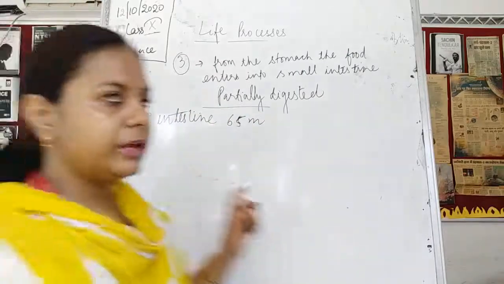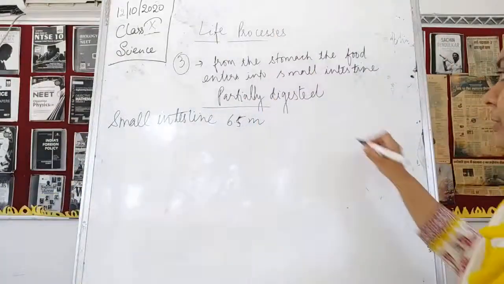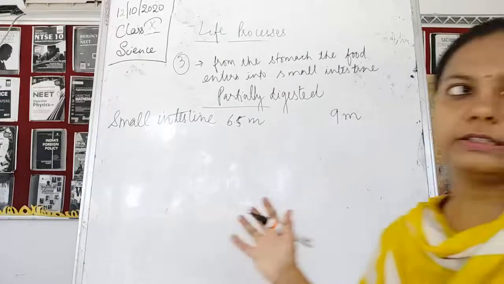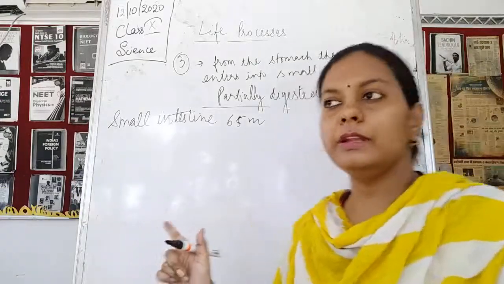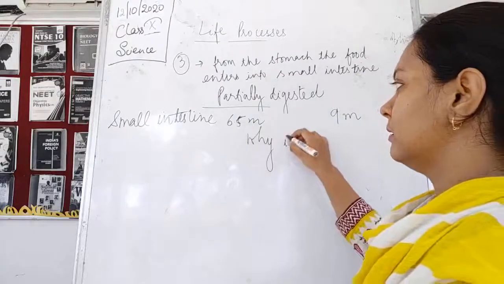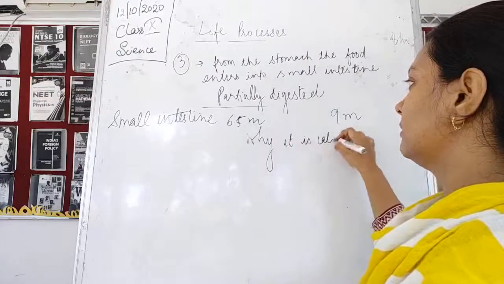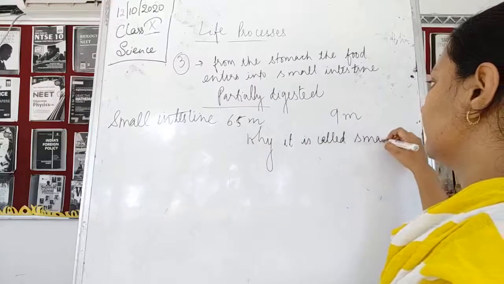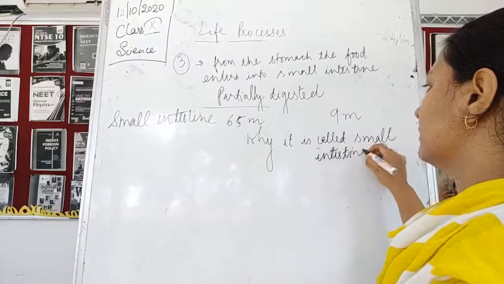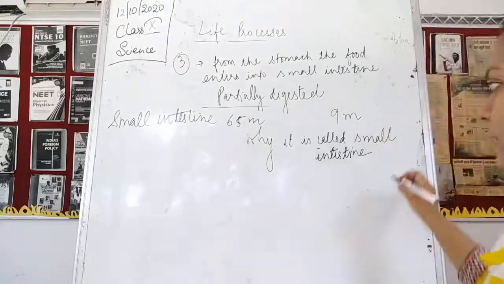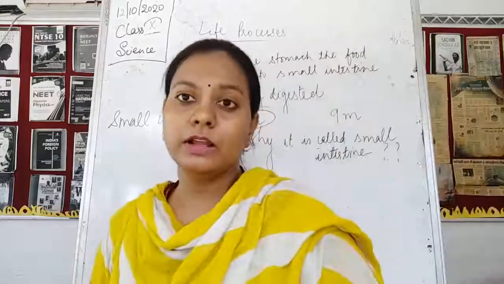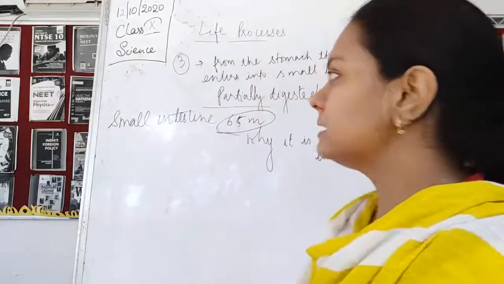कल कितना सुना था हमने, एलिमेंट्री कैनाल की पूरी लेंथ कितनी होती है? It's 9 meters. From this, 6.5 meters is the small intestine. अगर ये इतनी लंबी intestine है, then why is it called small intestine? So the question is, if small intestine is this much long, it is very long, but still it is called small, and large intestine is shorter.